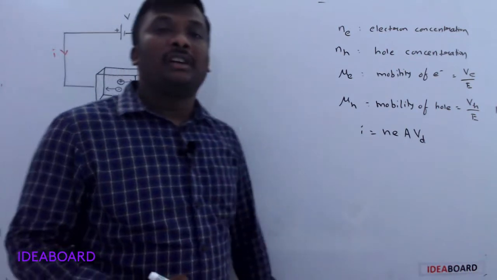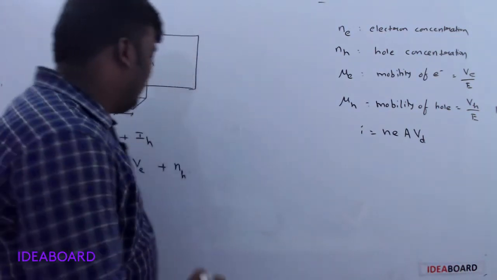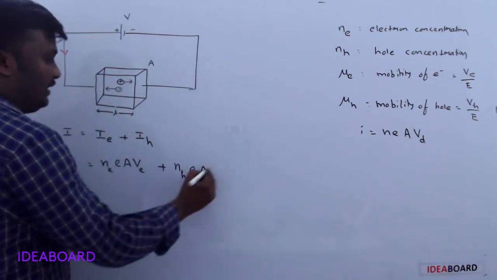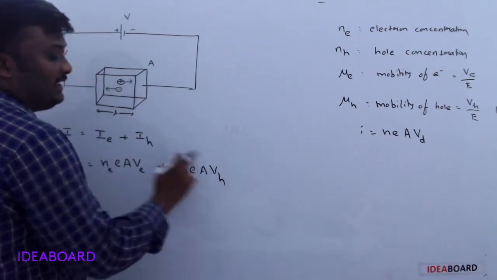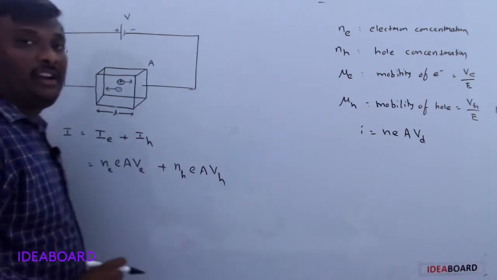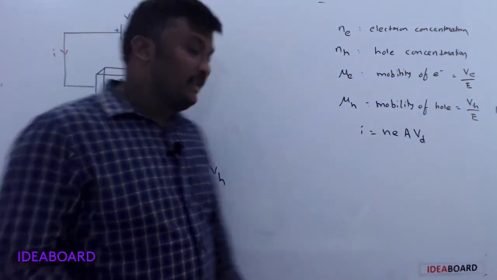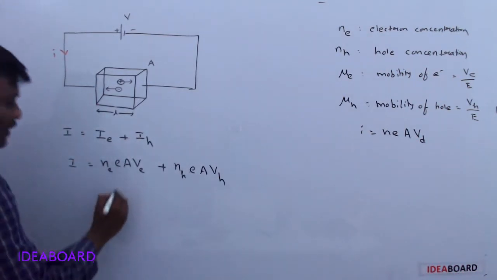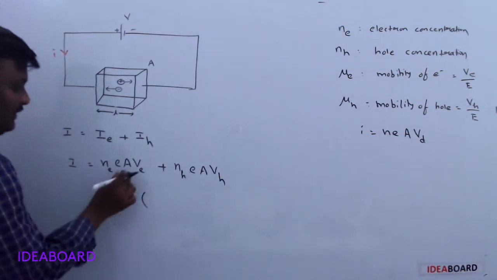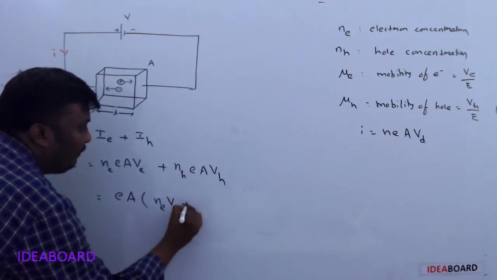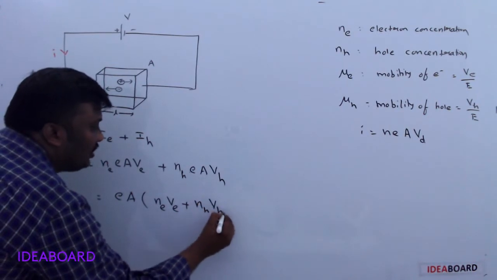The magnitude of the charge of a hole is positive, so this is e A v_h, where v_h is the drift velocity of the holes and v_e is the drift velocity of the electrons. Now from these two, take e A common, then the remaining value is n_e v_e + n_h v_h.